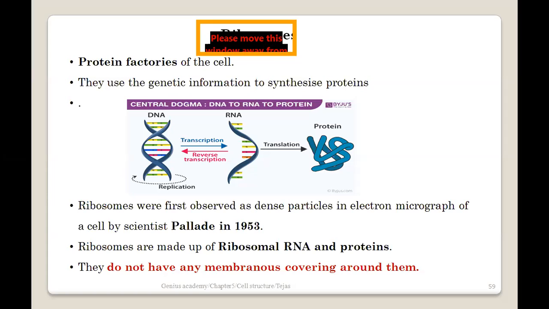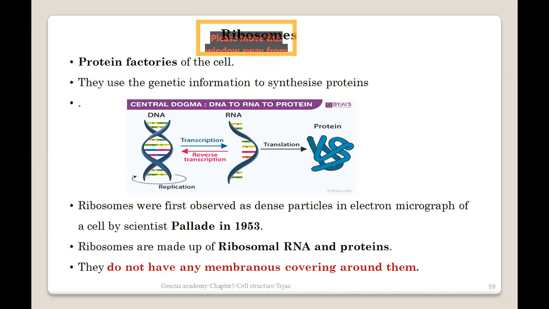तो कैसे बनेगी? So this is a process called transcription by which DNA is actually converted into mRNA. So the process by which DNA is converted into mRNA is called transcription. और फिर ये जो mRNA होता है, that actually gives information for synthesis of a particular protein by the process of translation. तो ये जो process of translation है, that will never happen if ribosomes are not present in a cell.